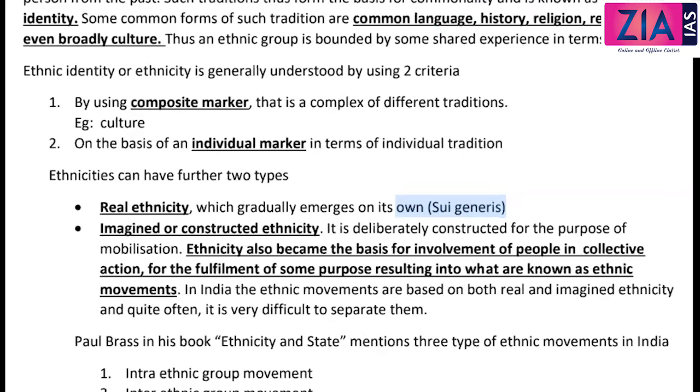Ethnicities can have further two types. Real ethnicity, which gradually emerges on its own, that is sui generis. Second, which is more important, is imagined or constructed ethnicity. It is deliberately constructed for the purpose of mobilization of people, for example, for the election. For the mobilization, you construct an imaginary ethnicity. You will tell that we all belong to this particular community, we have this commonality, so you have to vote for us, like that.